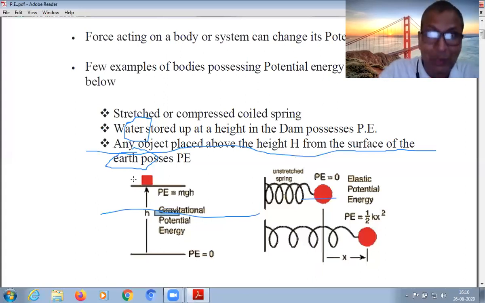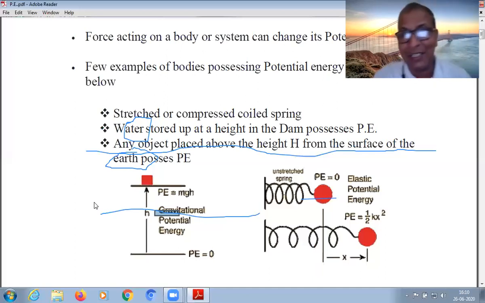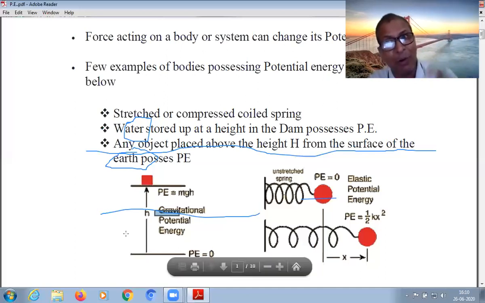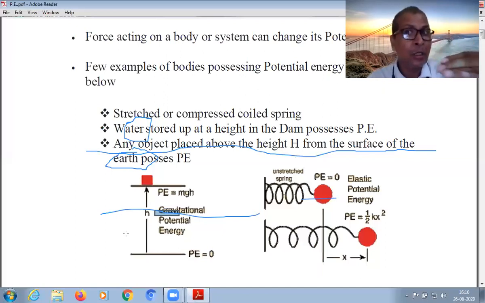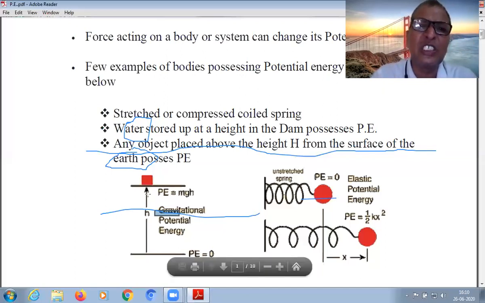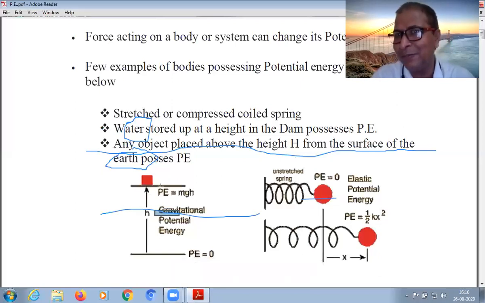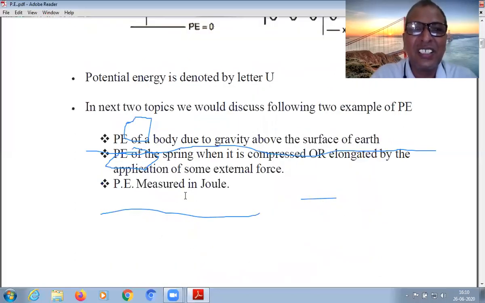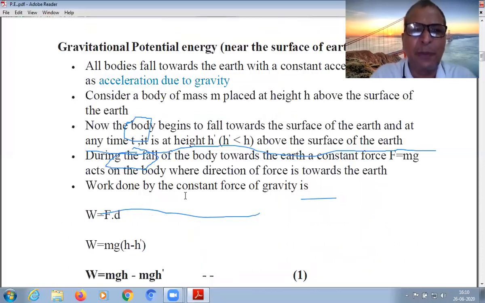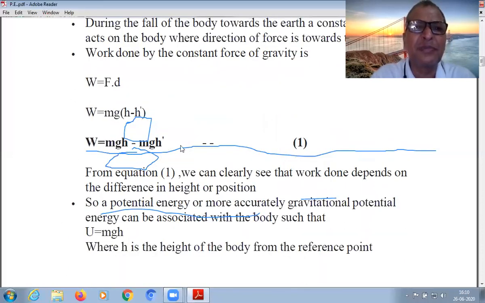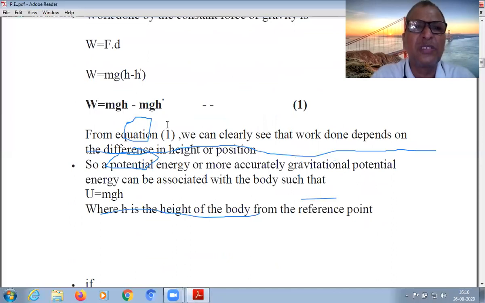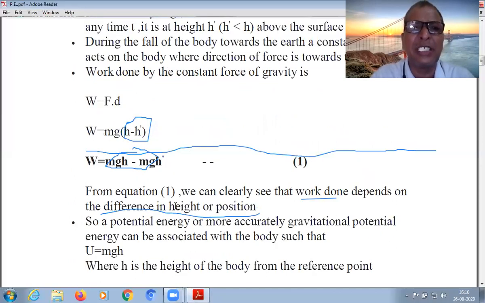F is mg, equal to the weight of the body, and d is the height h. So mgh is the work done. When we do work on a body to lift it from the surface of the Earth to a certain height h, this work done is stored in the form of potential energy. Right? So this potential energy, see carefully, depends on these parameters. The height h is very important here, where h is the reference point.